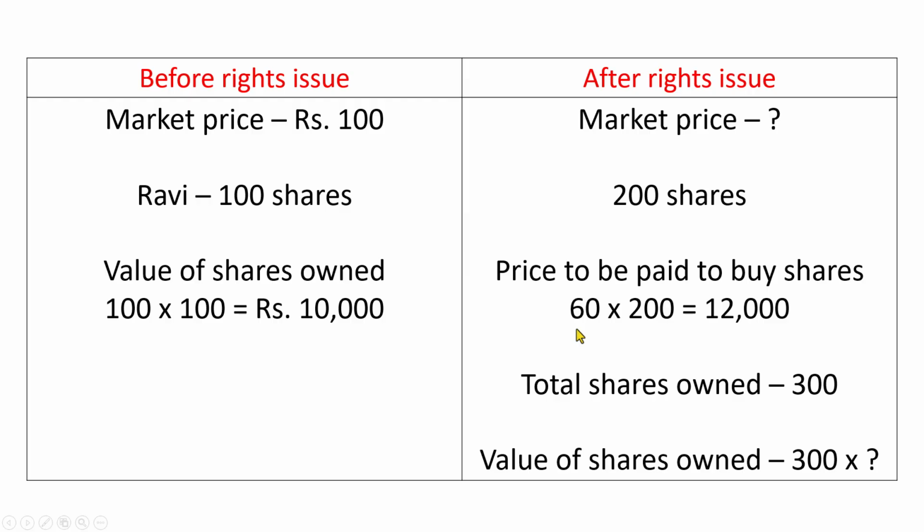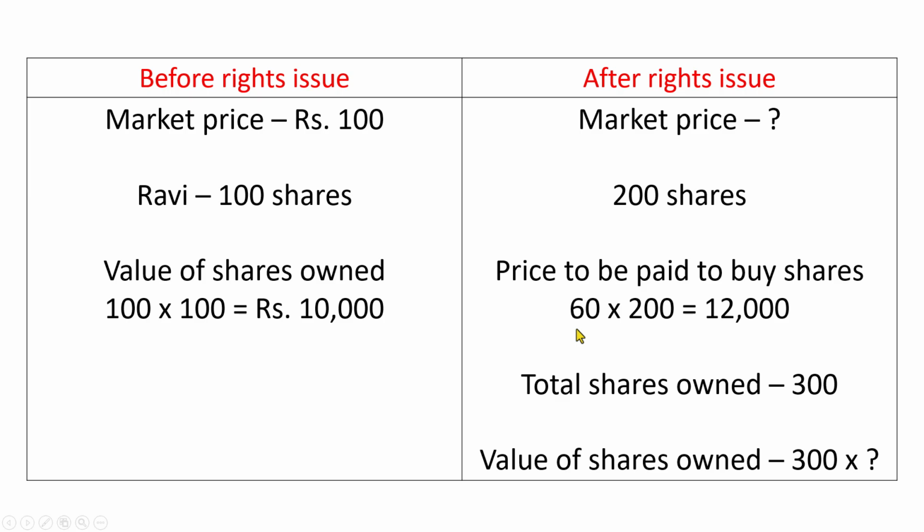If he decides to pass on the offer, then he can sell the rights to others. The rights themselves have value. In most cases, the rights are renounceable, meaning the shareholder who doesn't want to buy the shares, like Ravi, can sell his rights on the stock market to another investor.